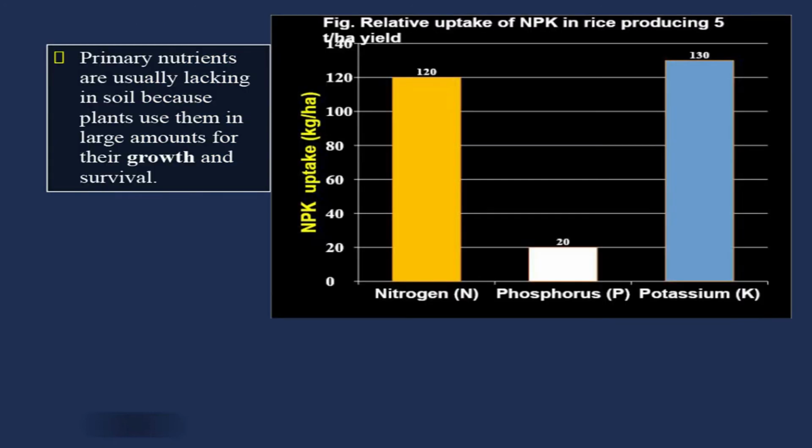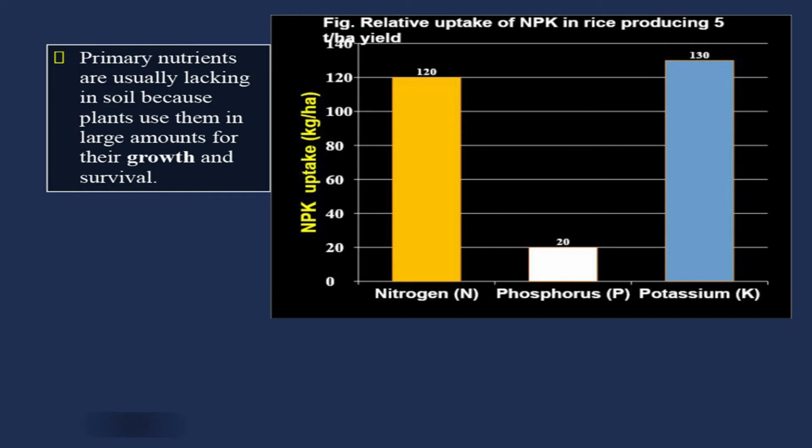Now, you can see this picture. This is the relative uptake of nitrogen, phosphorus and potassium. On the x-axis you have the uptake of nutrients, the names of the nutrients. On the y-axis you have NPK uptake. So, primary nutrients are usually lacking in soil because plants use them in large amounts for their growth and survival. See the case of nitrogen.